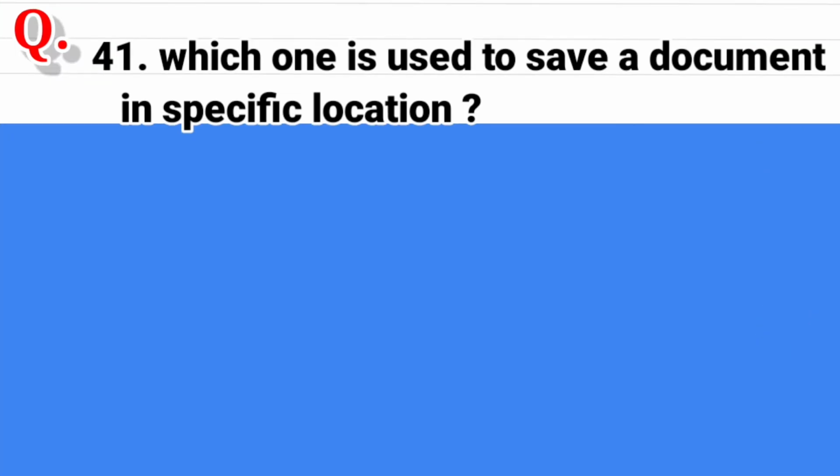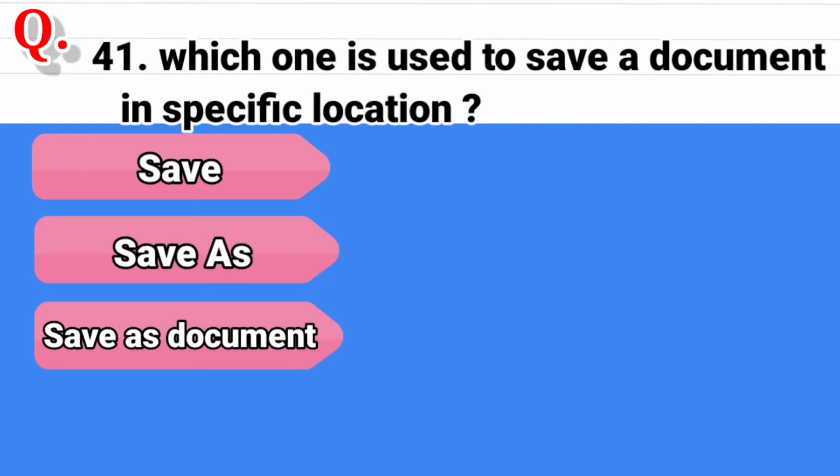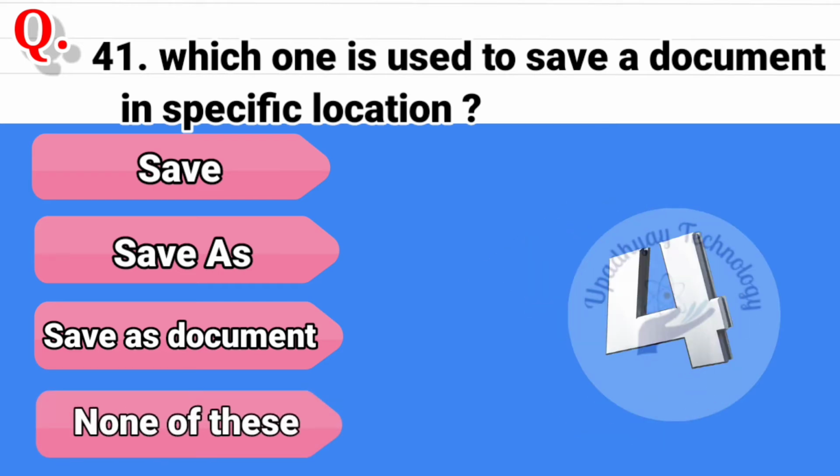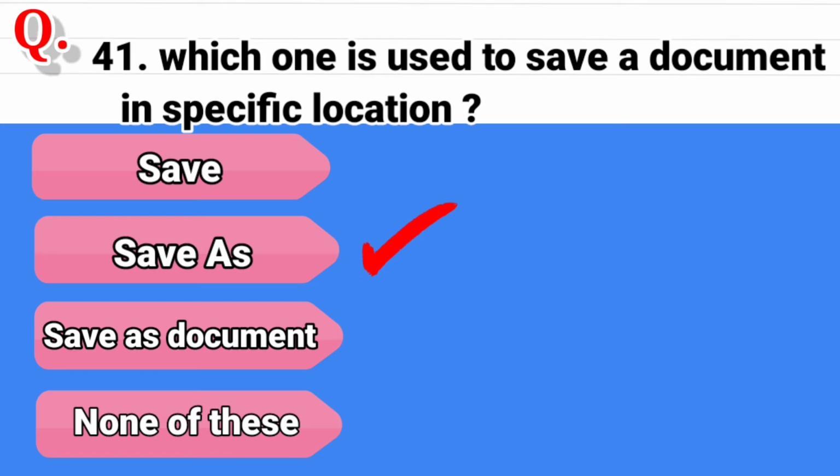Question 41. Which one is used to save a document in a specific location? The options are save, second option is save as, third option is save as document, and the last option is none of these. And the correct answer is save as.